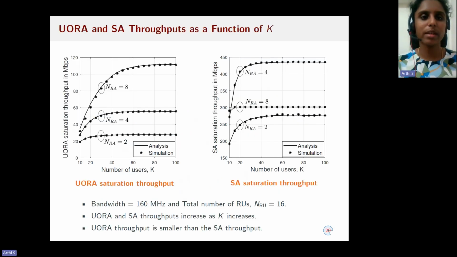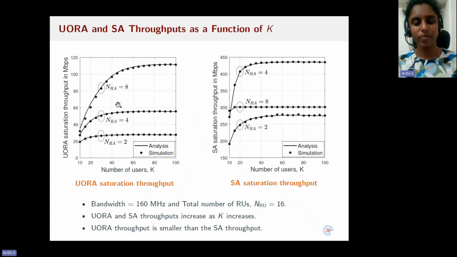This figure shows the random access and scheduled access throughputs as a function of the total number of users for different RU allocation. So in this figure, we plot the throughputs for different RU allocation, where we have 2, 4 and 8 RUs allocated for random access. In both the figures, the solid lines are for the analysis and the markers are simulation. As we could see, the analysis and simulation results match each other well.